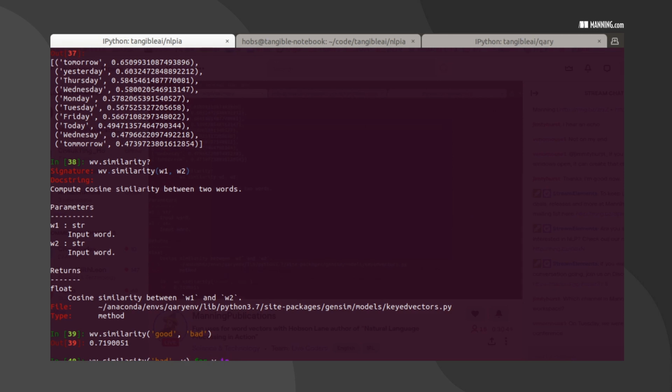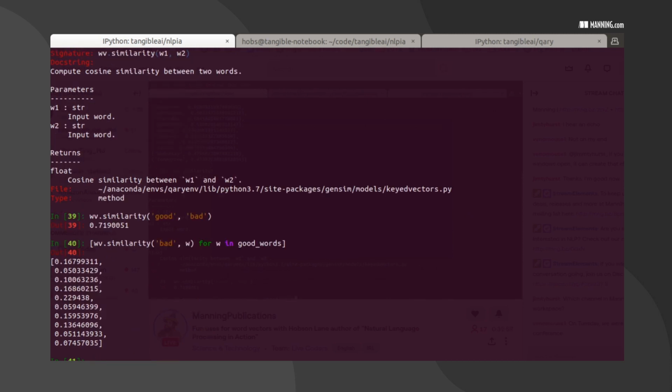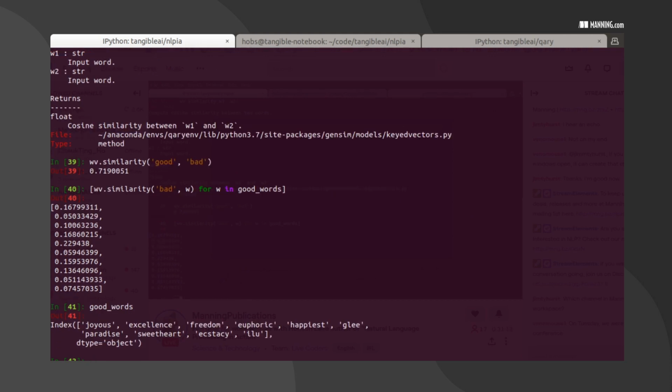And let's give it our lexicon of our good word vector. We can just give it the words themselves. Good words. Okay. Let's see what's going on here. Let's see what those good words are. And we're looking for the words that are similar to bad among those, and there aren't any. That's good because we have a lot of low scores.